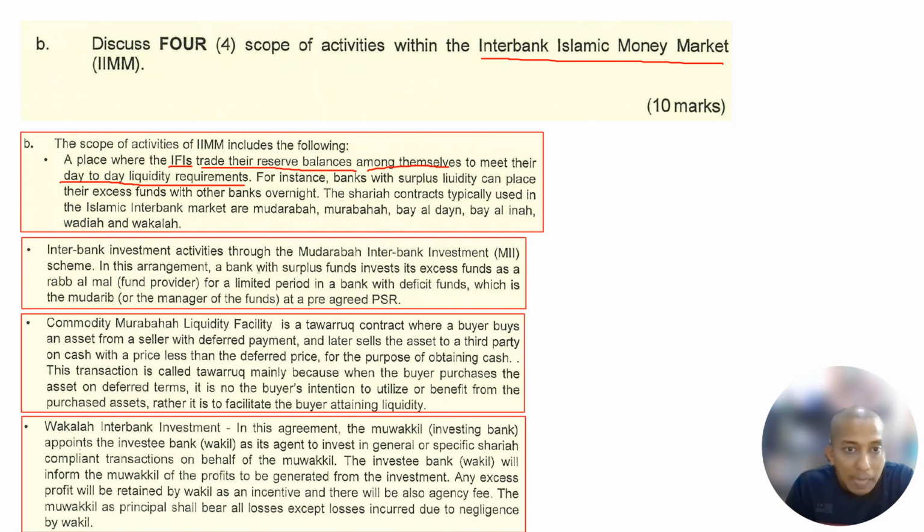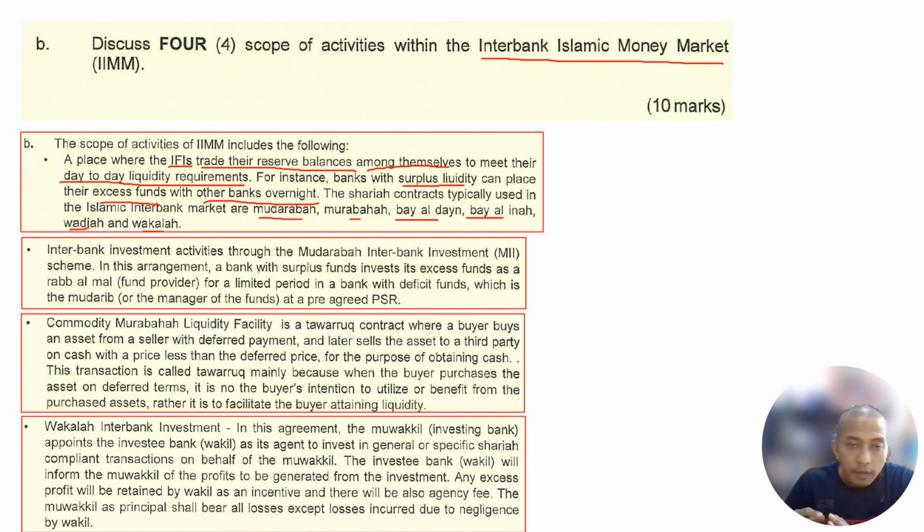For example, a bank with surplus liquidity can place its excess funds with another bank overnight. This is the Islamic money market. Again, it is short term and it is very fast. The Sharia contracts typically used in this Islamic interbank are Mudarabah, Murabaha, Bai' al-Dayn, Bai' al-Inah, Wadi'ah, and Wakalah. This one you have in your slide.